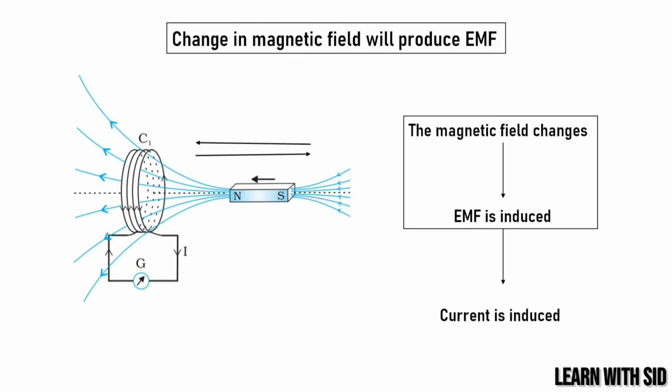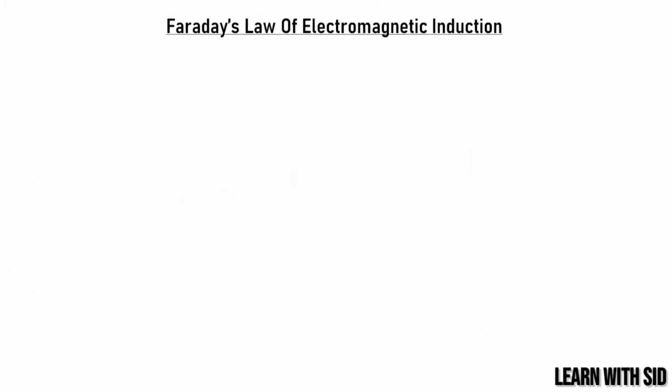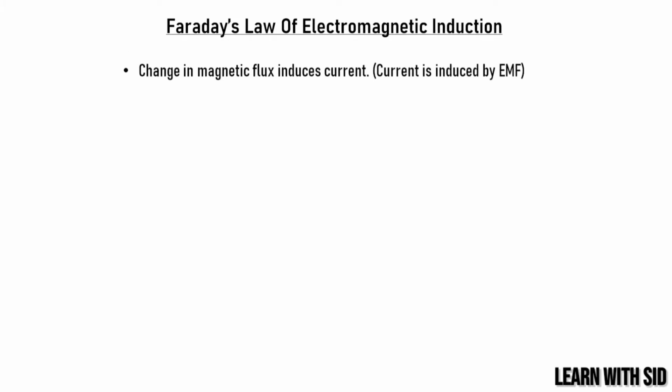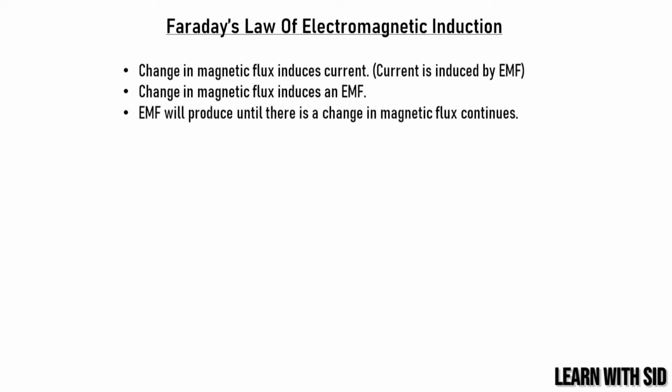Now let's define what Faraday's law of electromagnetic induction is. Before that, we need to remember 3 points. The first point is change in magnetic flux induces current. The second point is change in magnetic flux induces an EMF. And the final point is EMF will be produced as long as there is a continuous change in magnetic flux.